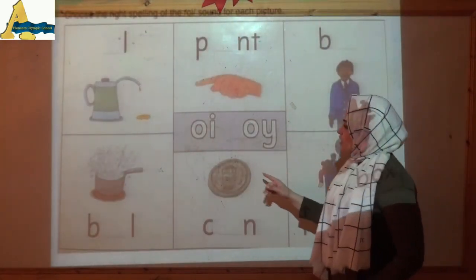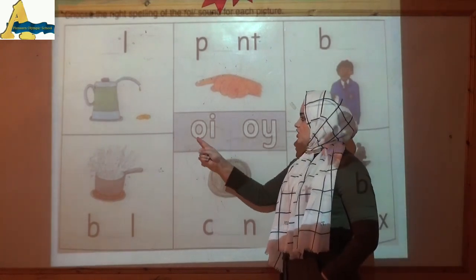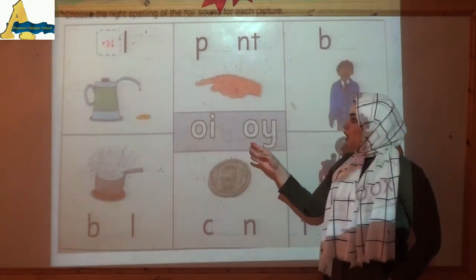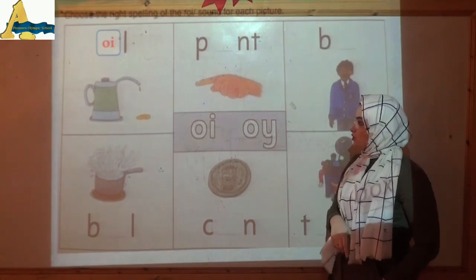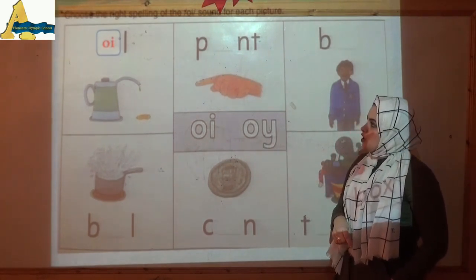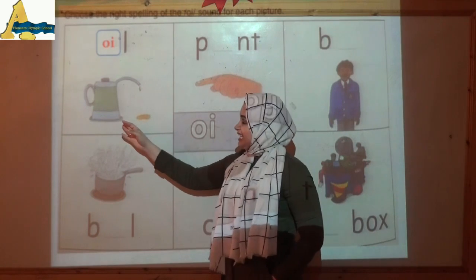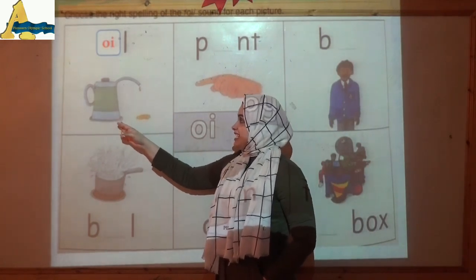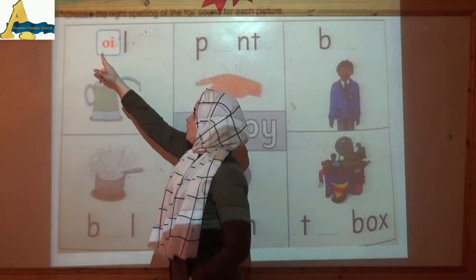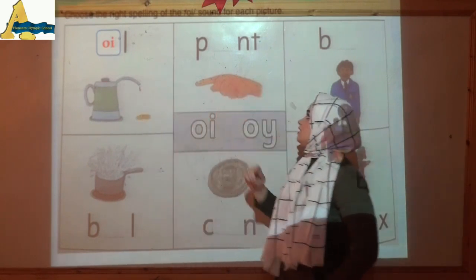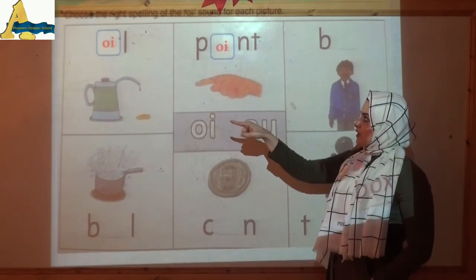Okay, we will choose here between oi, which is O and I, or oi, which is O and Y, like this. So, what's this? It's oil. Oil. Yes, the beginning oi. So we will write it O and I. Here, what's this? Point. Point. Oi.